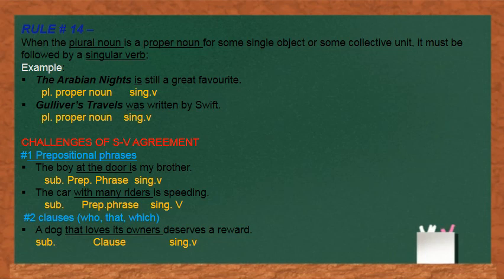But again we have something in the middle of the sentence, that is, that loves its owners. It's a clause. Again I would like to tell you, do not get distracted with the word owners. Owners is not our subject. Our subject is a dog. So we will take a verb according to a dog, not according to the owners.